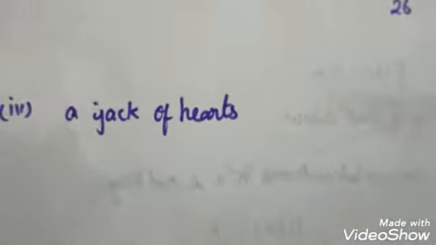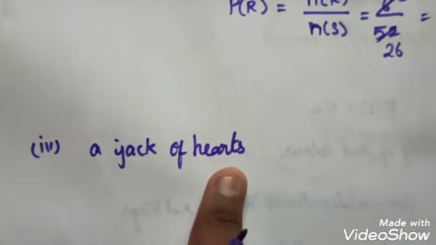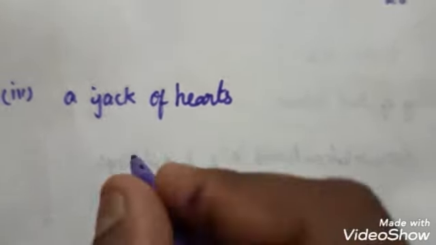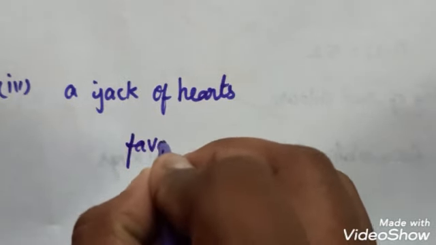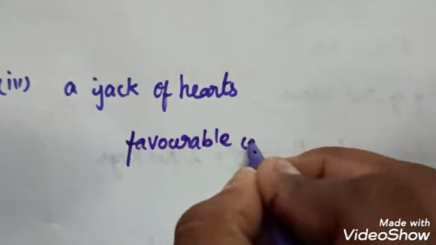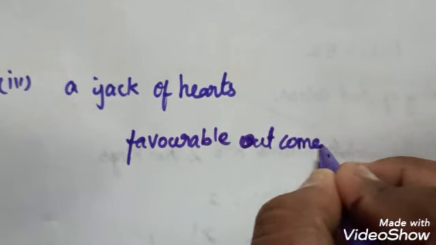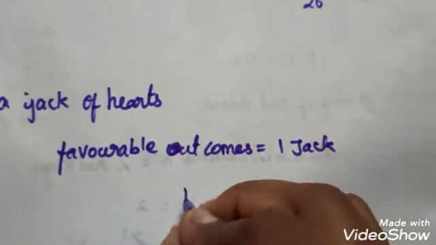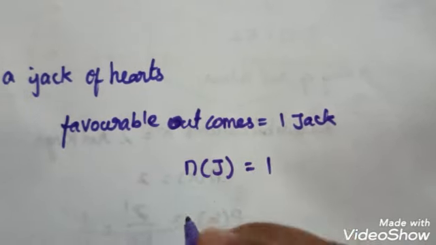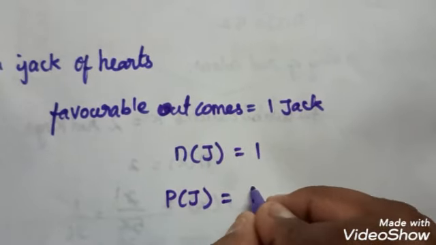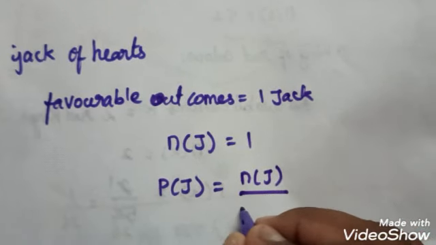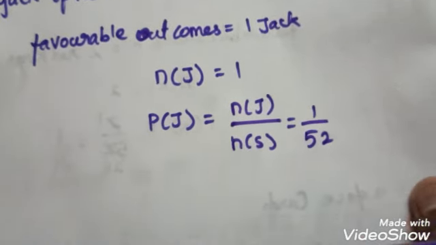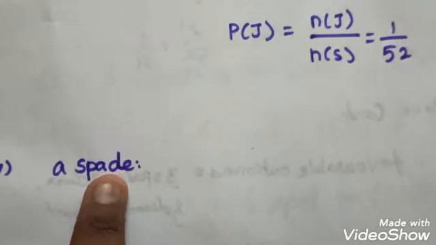So next we move on to a jack of hearts. A heart contains totally 13 cards, every set having only one jack. So favorable outcomes is equal to 1 jack, only 1 jack. So I take n of j, which is equal to 1. So p of j, you know that the favorable outcomes divided by total number of outcomes, is equal to 1 by 52.